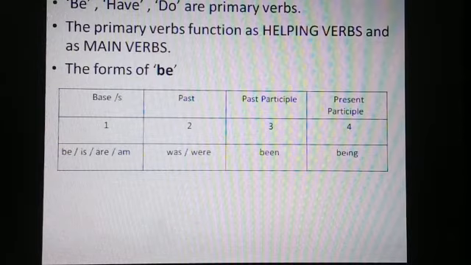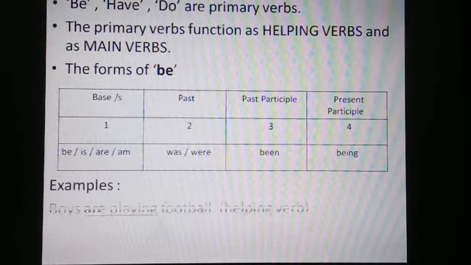Be is the first form, or we can say the base form. Was, were is the second form or the past form. Been is the third form or the past participle form. You can also call it ed participle. Being is the fourth form of be or the present participle form. Now, all the forms of be can function as both helping verbs and as main verbs.